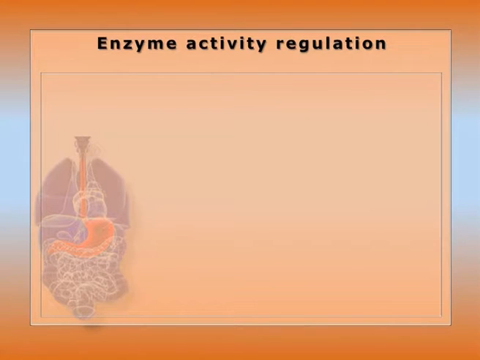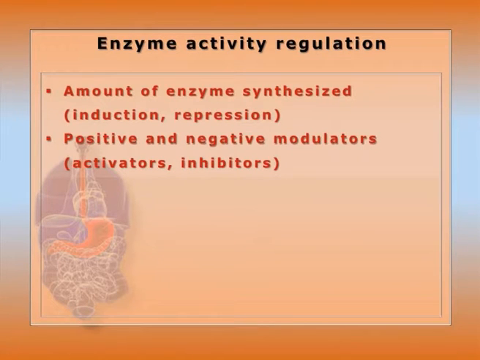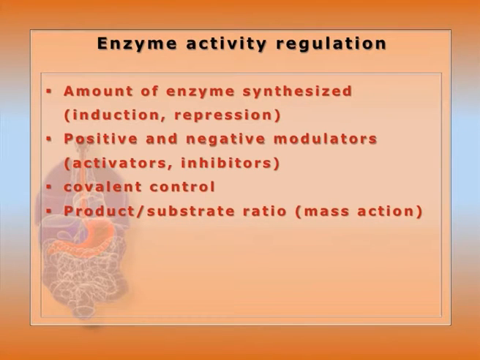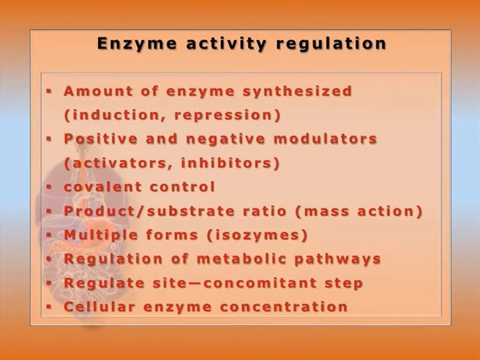I am talking about the control and regulation of enzyme activity that will be needed for the enzyme activity purification assay in all the cases. The amount of enzyme synthesized, induction or repression, positive or negative modulator, activator or inhibitor. Covalent control, zymogen activation, we all know zymogen activation is pH dependent. Product divided by substrate ratio, that is the mass action. We know about the multiple forms, isozymes, that is very important. Regulation of the metabolic pathway like phosphofructokinase, regulation site of the committed step reaction, as well as cellular enzyme concentration with respect to phosphoenolpyruvate carboxykinase and glucose concentration.